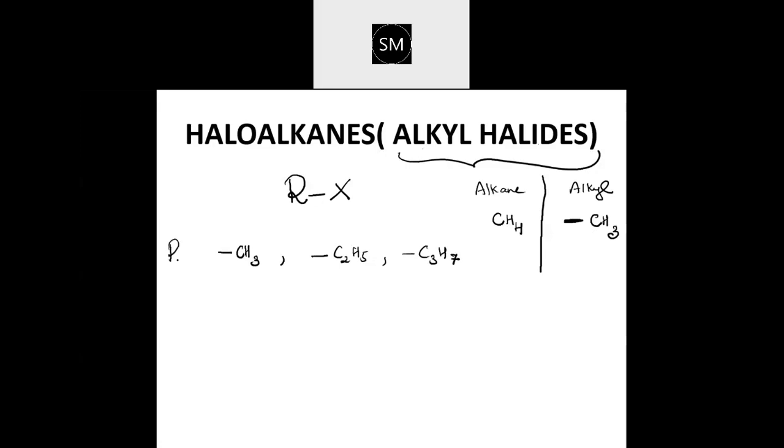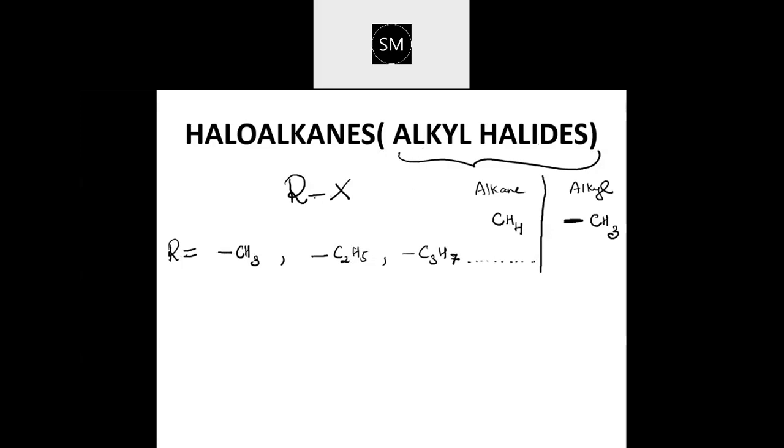So here R could be any of these groups. Generally we write R. So it can be a CH3 group, C2H5, C3H7 and so on it goes. So just write down this general formula also. That's for haloalkanes. Quickly write it down. It is not given in your notes. As far as I know, it's not there in the notes.